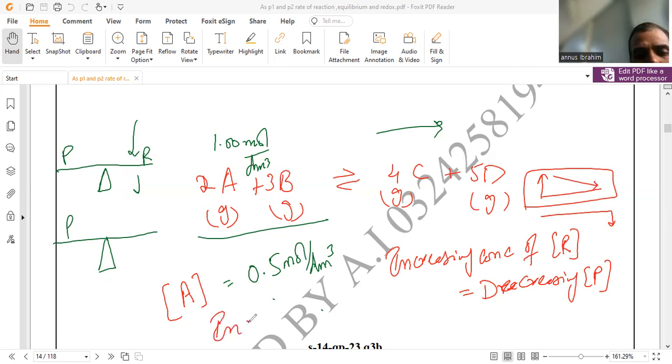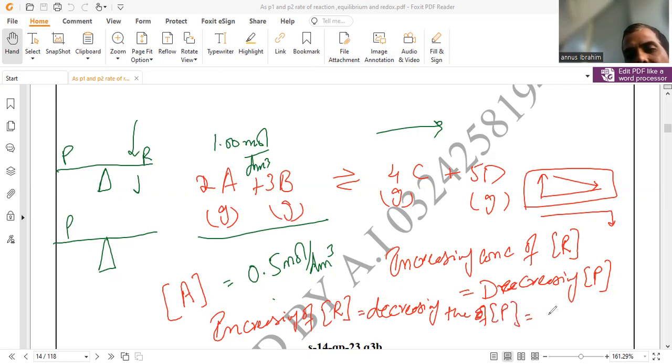Both have the same effect. Equilibrium shifts in the forward direction, meaning more product will be formed.